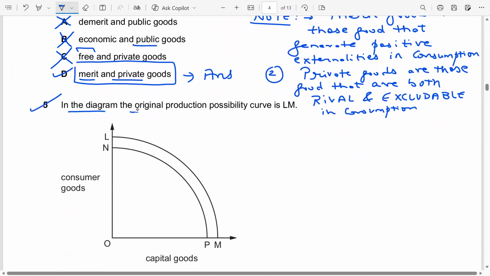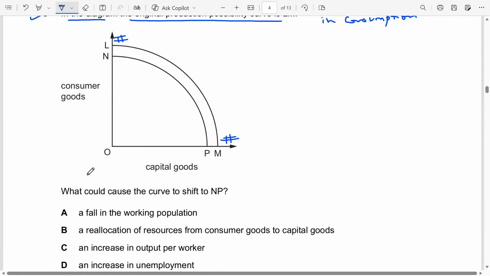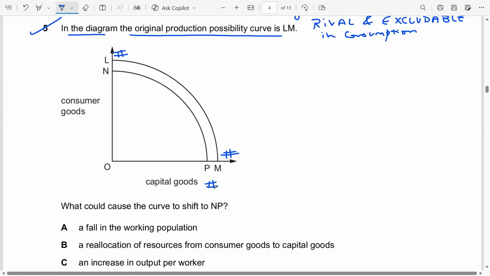In the diagram, the original production possibility curve is LM. Remember from my lessons, a production possibility curve captures combinations of two goods the economy can produce with all its resources fully and efficiently utilized at a given level of technology at a given point of time. LM is the initial production possibility curve. We are measuring capital goods on the horizontal axis, consumer goods are on the vertical axis. Capital goods are those goods which are used to produce consumer goods. Consumer goods are meant for direct satisfaction by the consumer.